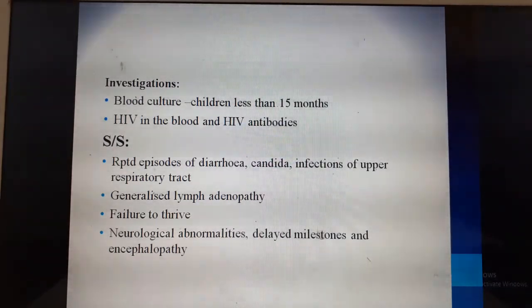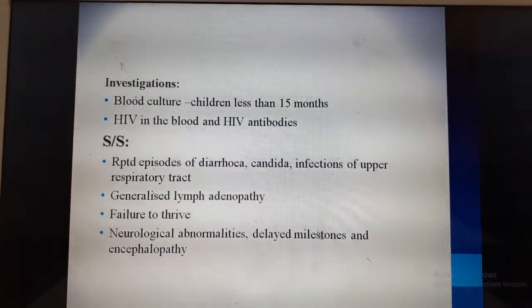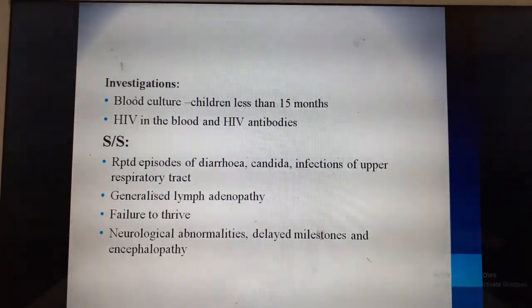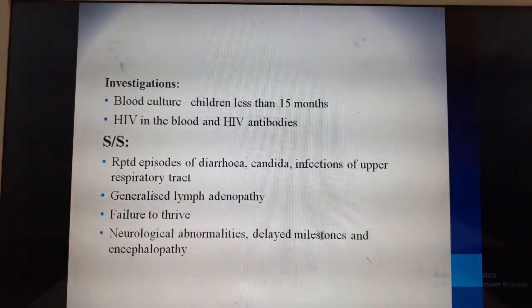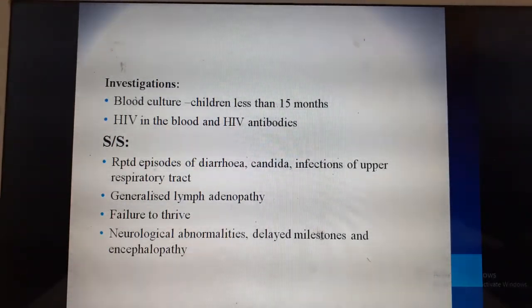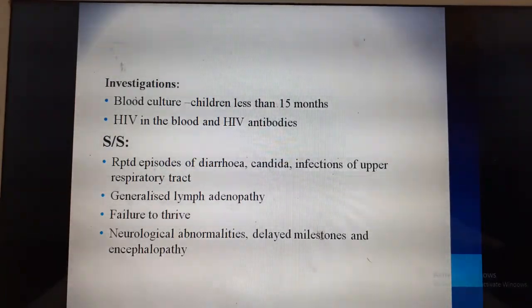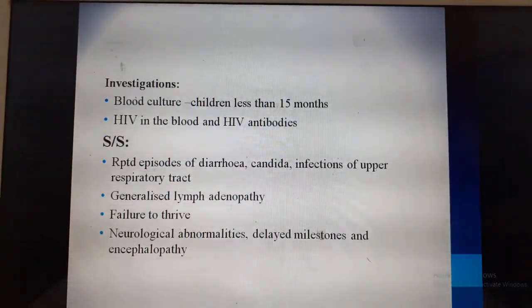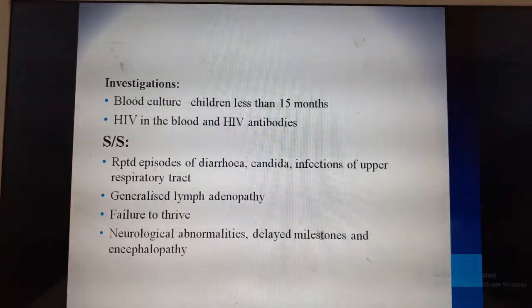The signs and symptoms are that children can present with repeated episodes of diarrhea and candida infections. Candida is nothing but fungal infections, usually seen over the mouth, or it can be on the skin. They can have recurrent respiratory infections, weight loss, failure to thrive, and poor feeding. They can have generalized lymph node enlargement, delayed milestones, and encephalopathy leading to seizures or altered sensorium.